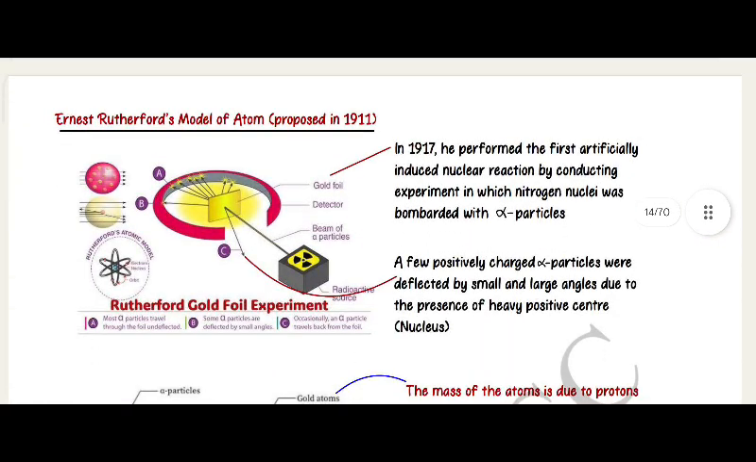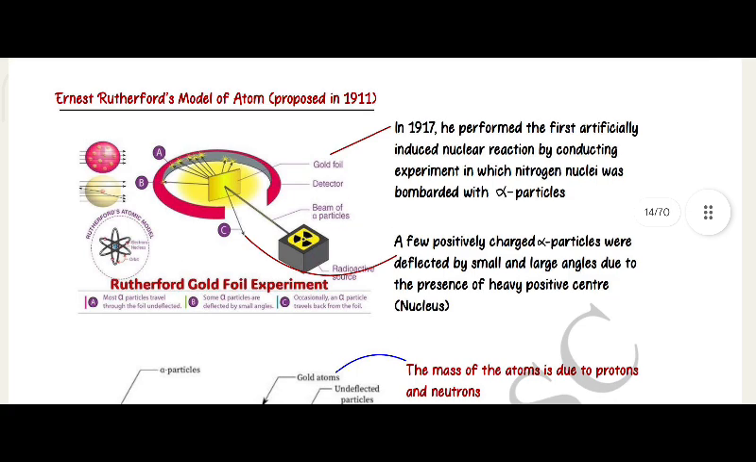Ernest Rutherford model of an atom, proposed in 1911. In 1911, he performed the first artificially induced nuclear reaction by conducting an experiment in which nitrogen nuclei were bombarded with alpha particles. A few positively charged alpha particles were deflected by small and large angles due to the presence of a heavy positive center, the nucleus.